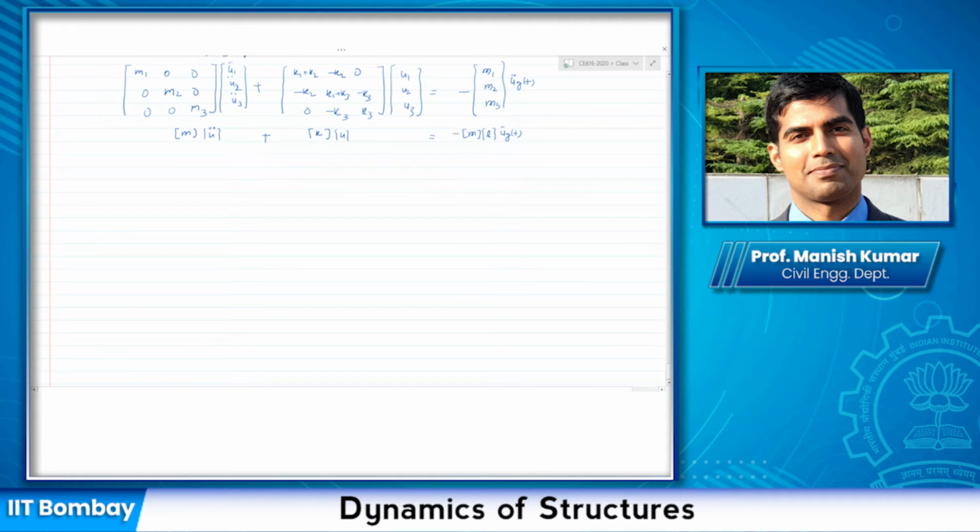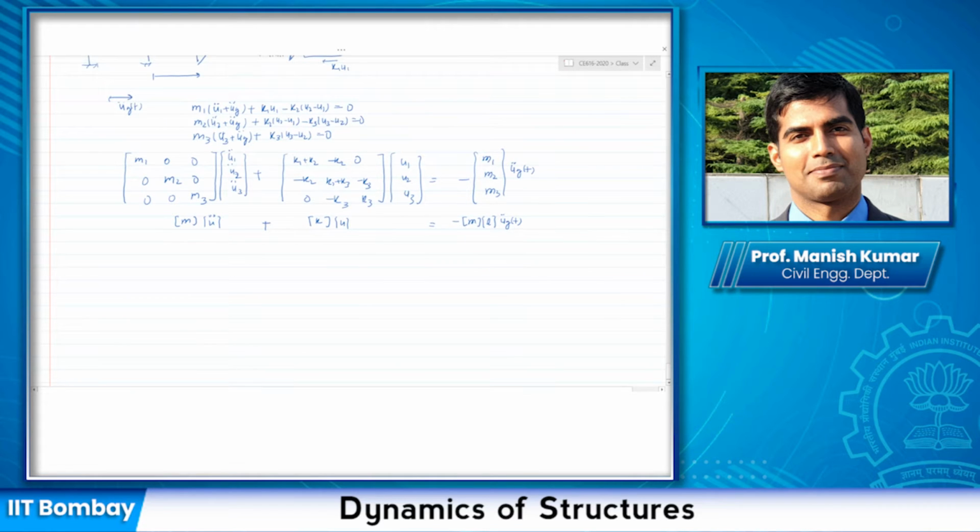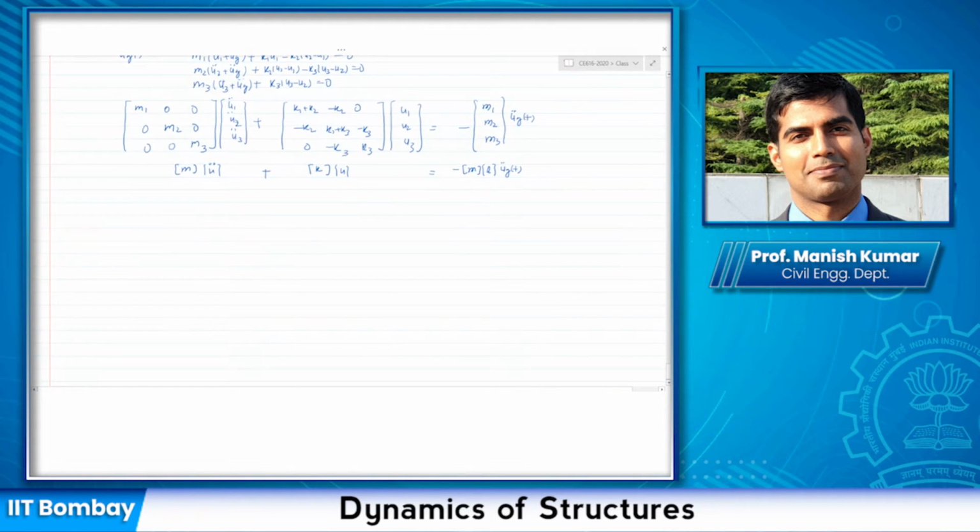Well, for a multi-story building it is simply the vector 1 1 1, but in many other types of multiple degree of freedom systems your influence vector is not 1 1 1; it would be something different. In those cases, writing down the influence vector provides you a generalized equation of motion. You don't have to worry about whether it is a shear type building or another type of multiple degree of freedom system.